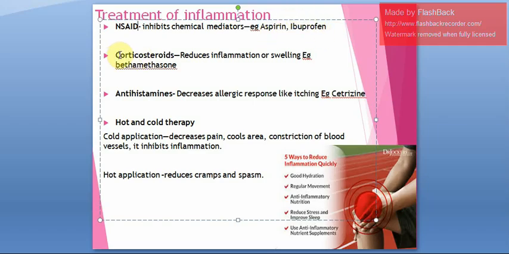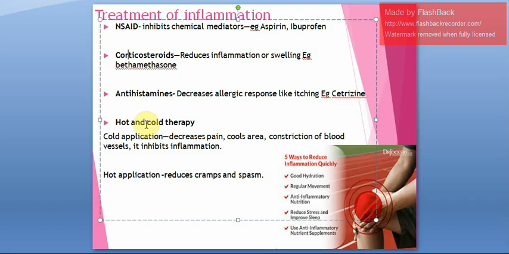If the patient is having swelling or inflammation, to reduce that you will give corticosteroids. We have got a lot of corticosteroids. We can give prednisone. Then we have hydrocortisone, betamethasone. These are examples of corticosteroids. Next, the patient can have a lot of itching or an allergic response. To avoid that, you can give cetirizine.